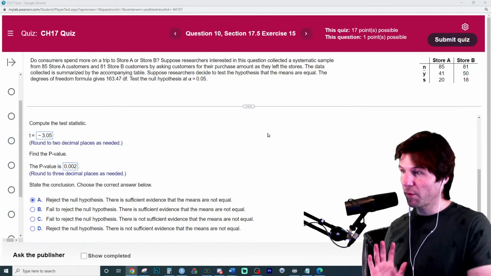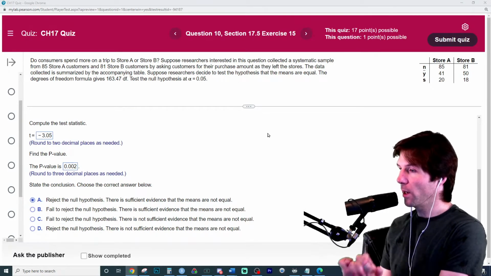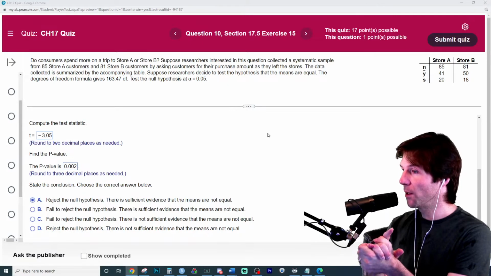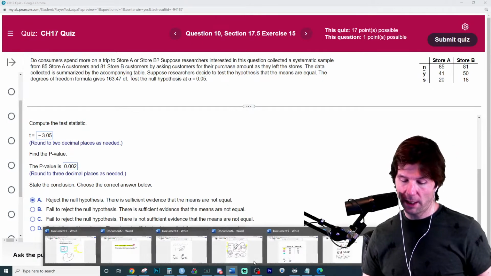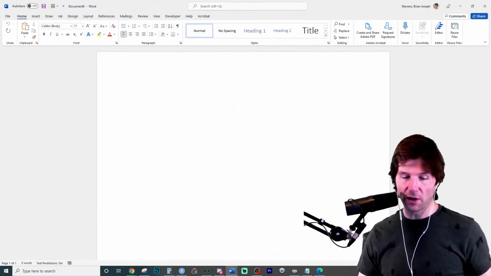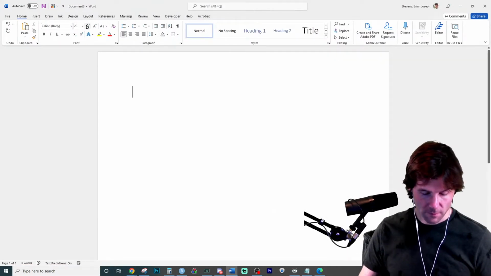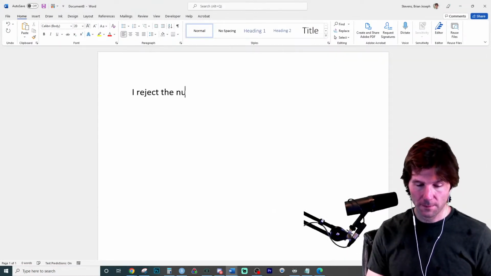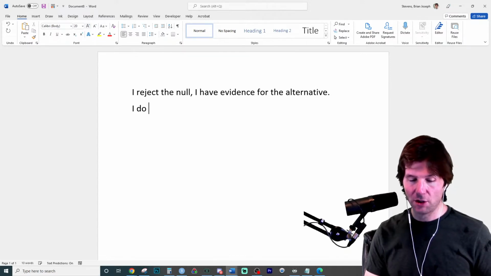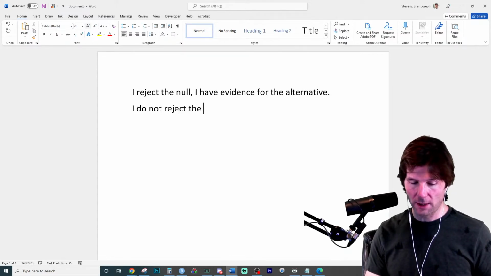Now, there's a phrase at the end of this. We always say, I reject the null, I have evidence of the alternative, or I do not reject the null, I do not have evidence of the alternative. Let's write that. The only phrases are, I reject the null, I have evidence for the alternative, I do not reject the null. I do not.